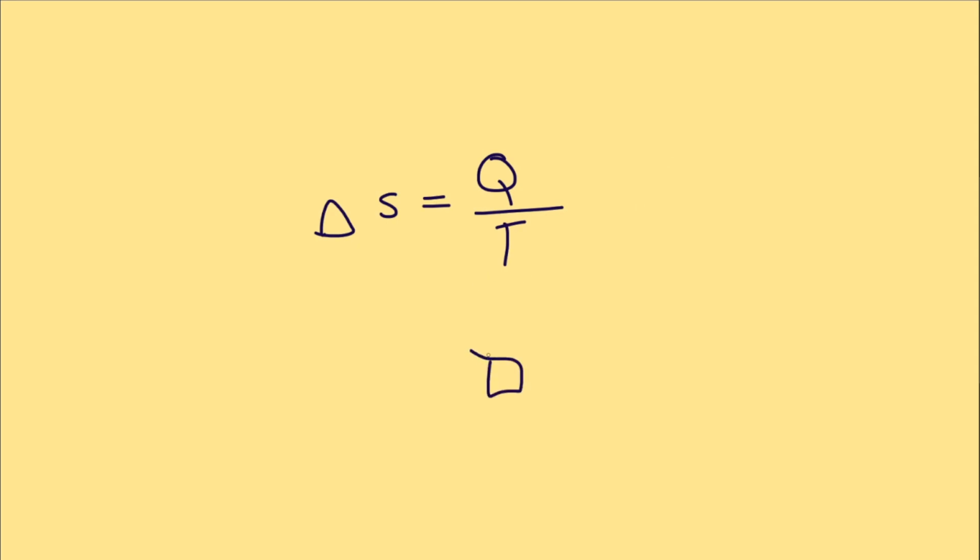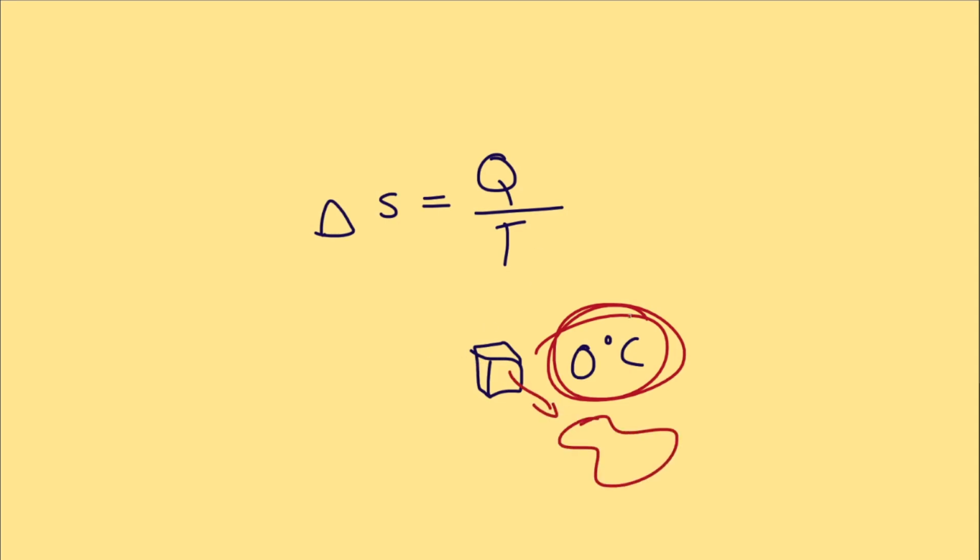Let's say you have a cube of ice and you melt it at 0 degrees Celsius. You're adding heat, but the temperature stays the same. So all of the heat energy that you're adding is going toward breaking bonds so that it can change phase from solid to liquid. It doesn't go toward adding temperature. So if temperature stays the same, but heat is getting more and more because you're adding more and more heat, then higher disorder. That's entropy in action.